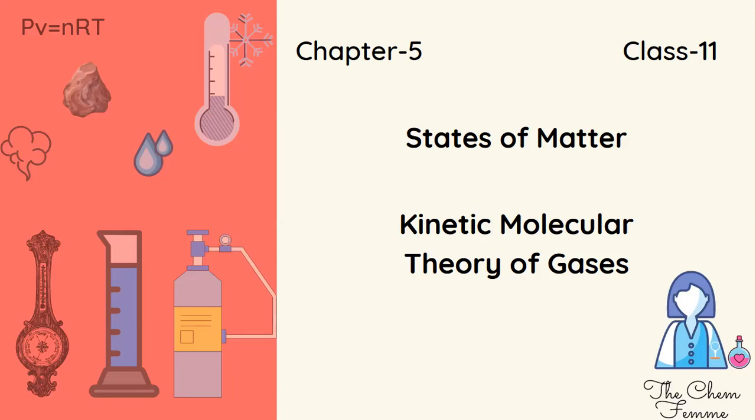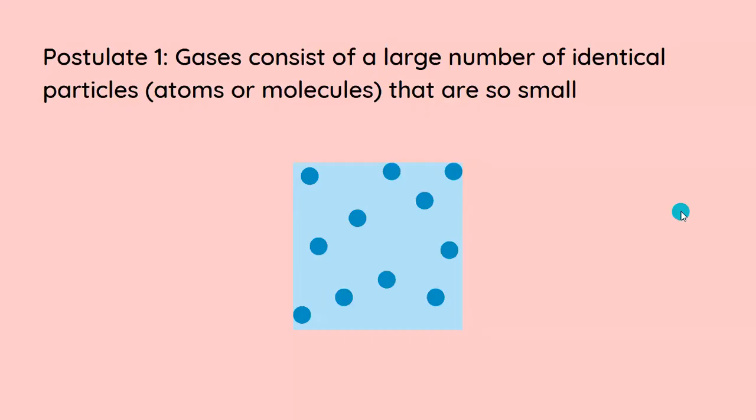So it is actually a model that helps us understand the various observations that were made. And it tries to explain the various behavior of gases that we do observe. So let's begin with the first postulate. For each postulate, we'll be discussing the postulate itself and its justification.